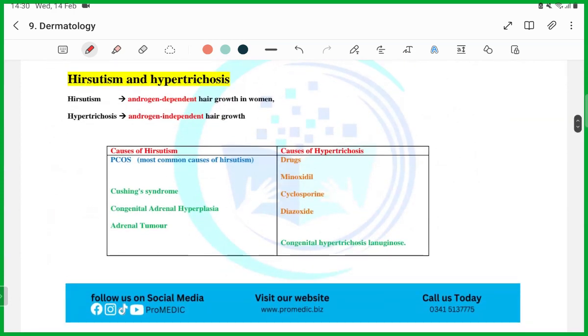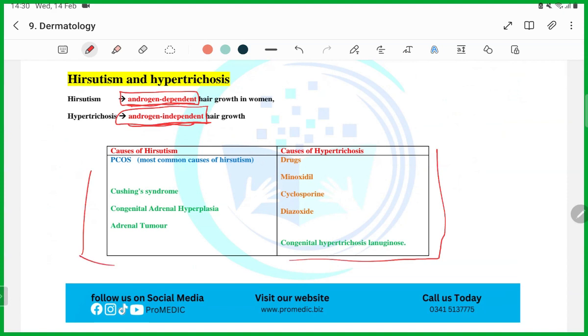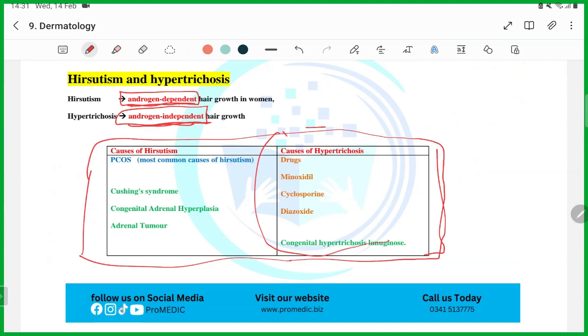Similarly, guys, hirsutism and hypertrichosis. Hirsutism is because of androgens, whereas hypertrichosis is androgen independent, not because of the androgens. This is what they will ask you: which of the following is a cause of hirsutism? Which of the following is a cause of hypertrichosis? They will give you minoxidil, or congenital hypertrichosis, and you will have to select this. Or if they tell you hirsutism, they will give you Cushing, and the rest will be this.